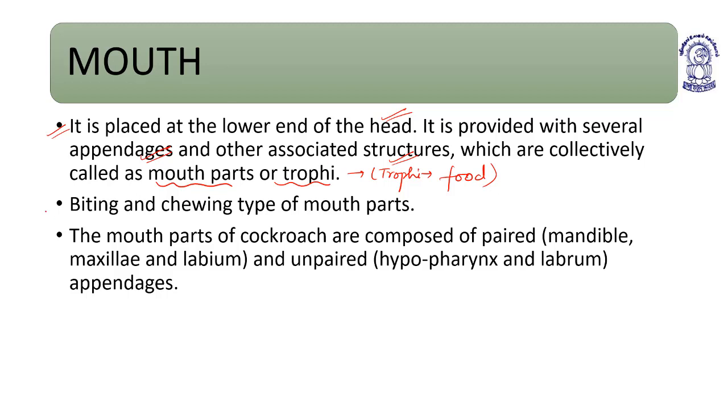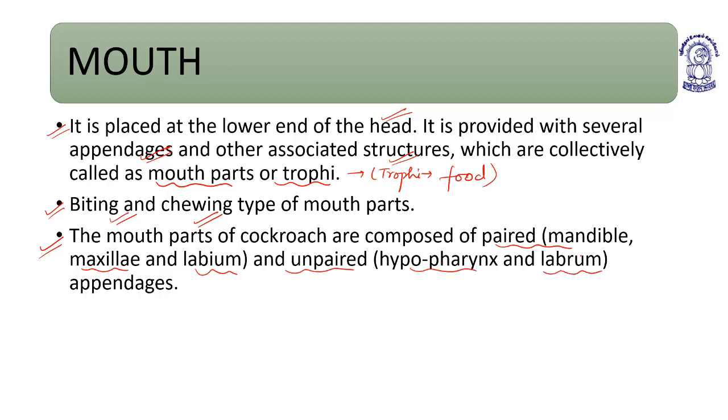The mouth part type is biting and chewing type. Biting and chewing type of mouth parts are present in the cockroach. They help to search for and hold the food matter. The mouth parts of the cockroach are composed of the mandible, which is paired, the maxilla, which is paired, and the labium, which is paired. Unpaired are the hypopharynx and labrum.